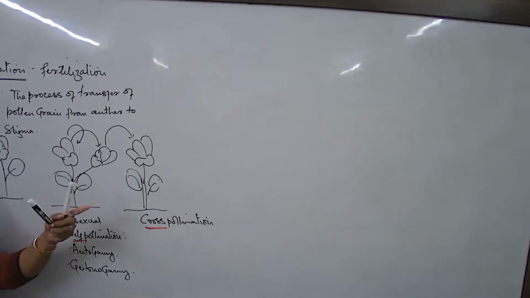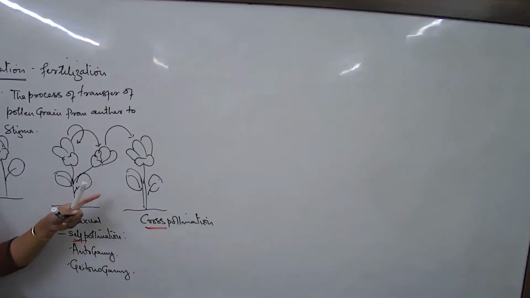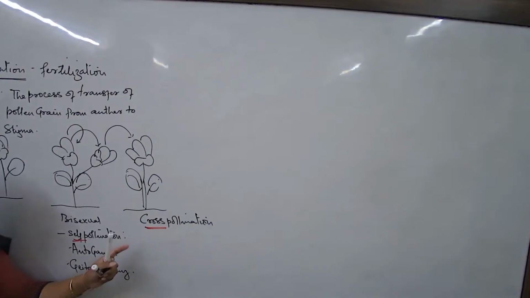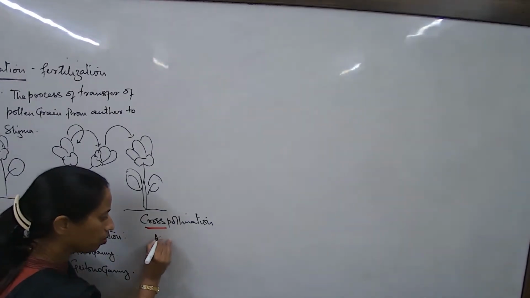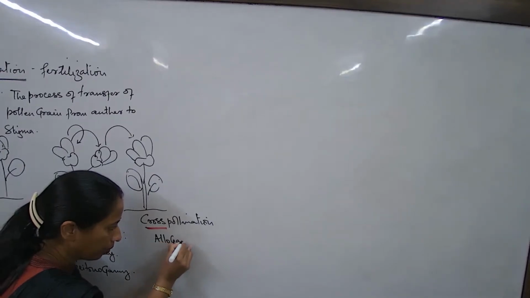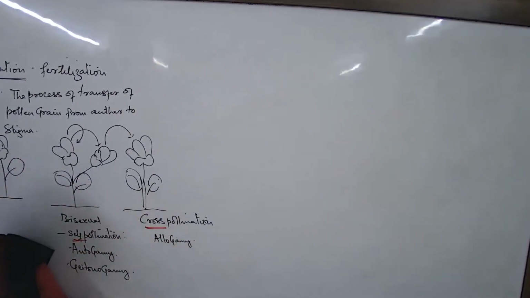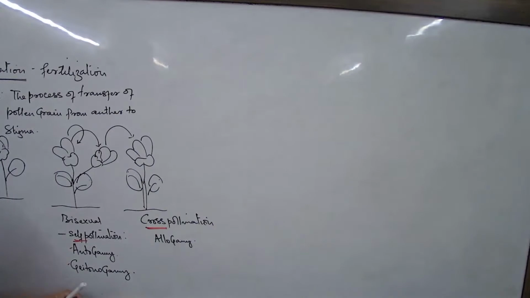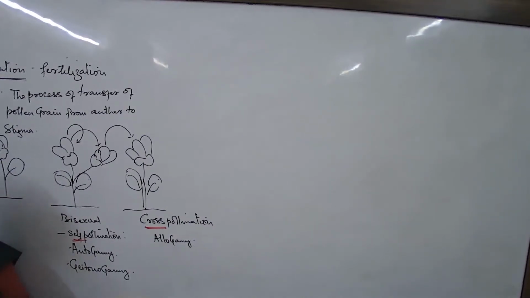They are of course of the same type, only then is there recognition. But the flowers are different, the plants are different. So from the anther of one flower to the stigma of the other. This method of pollination can also be termed as allogamy. So three terms we understood just now: autogamy, geitonogamy and allogamy. The three methods of pollination.